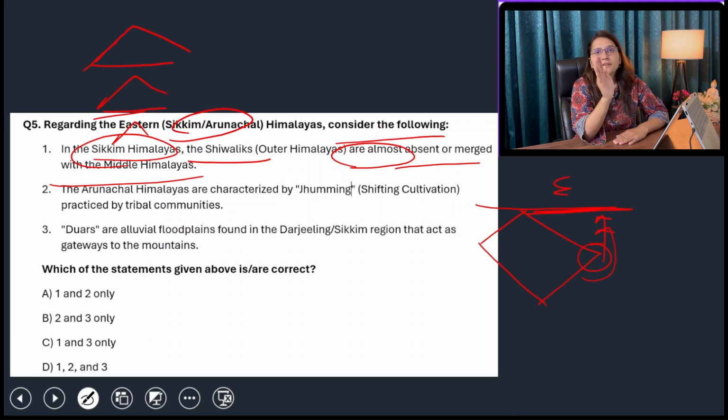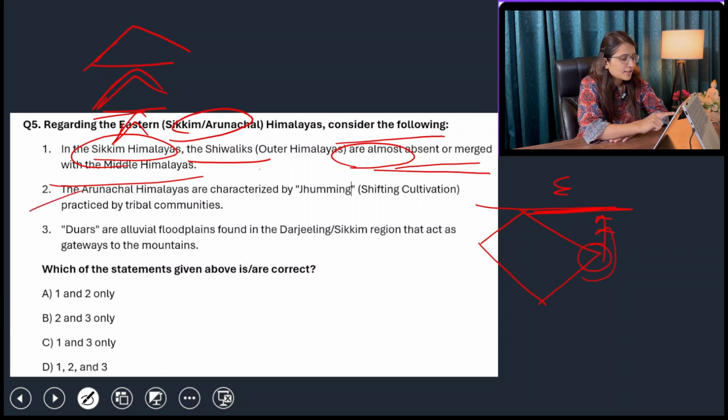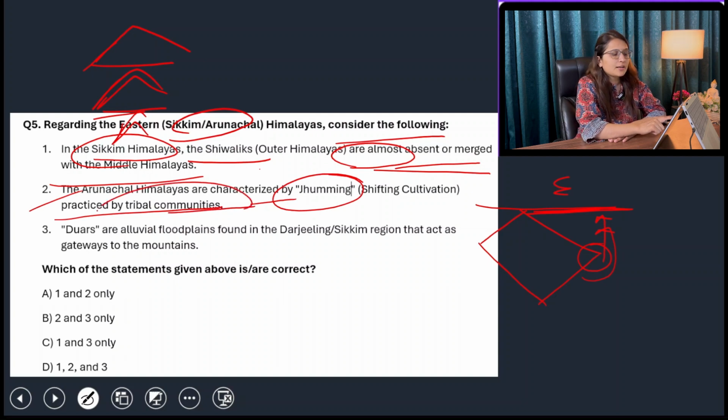the Indian plate collided with a very high speed, and that is why the middle and outer Himalayas are kind of merged with each other. So the valleys are absent in this area between middle and outer Himalayas, because all the Himalayas are merged with each other. So the greater and middle Himalayas have some valleys with very high depth. So yes, the Shivaliks are basically absent or merged with the middle Himalayas. The Arunachal Himalayas are characterized by zooming or shifting cultivation practiced by tribal communities.